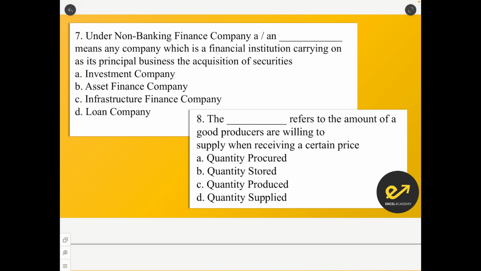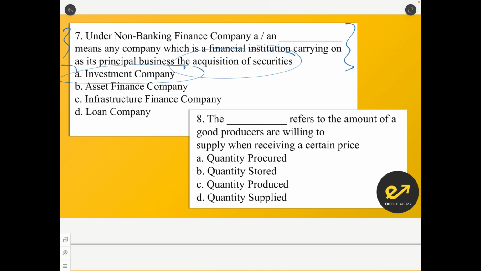Under the non-banking financial corporation, an NBFC means any company which is a financial institution carrying on its principal business, the acquisition of securities. The question is something like this. There is an NBFC. What they do is they acquire shares in other companies. So what is this company's business? This company's business is investment business. So it is an investment company.